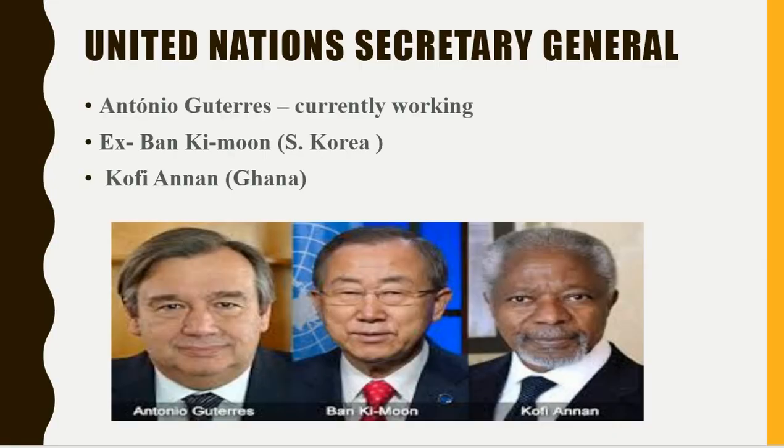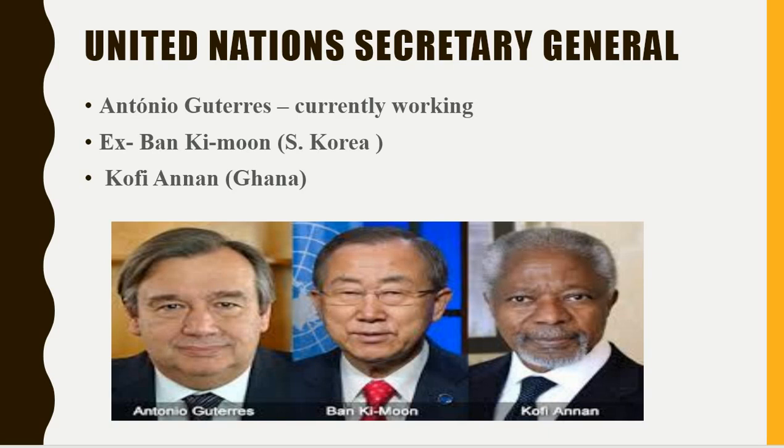So the next point is the United Nations Secretary General. The Secretary General is very important, as he or she represents the whole United Nations. The current one is Antonio Guterres, the ex-prime minister of Portugal, and he is now working as the United Nations Secretary General. Before him the Secretary General was Ban Ki-moon, who was from South Korea, and before him Kofi Annan from Ghana was the Secretary General of the United Nations.